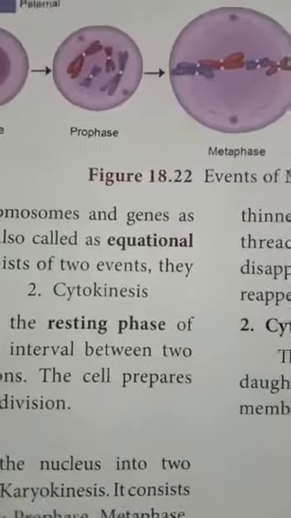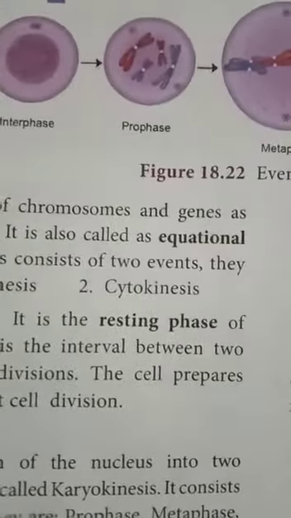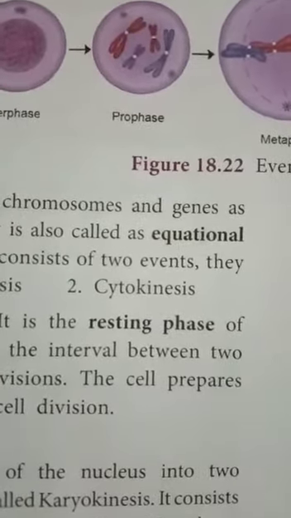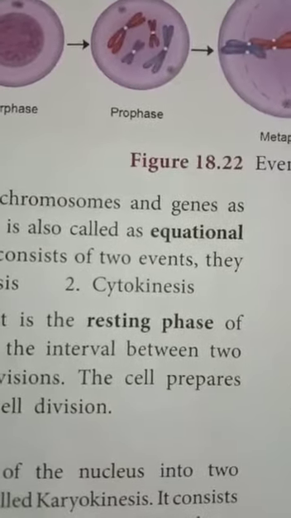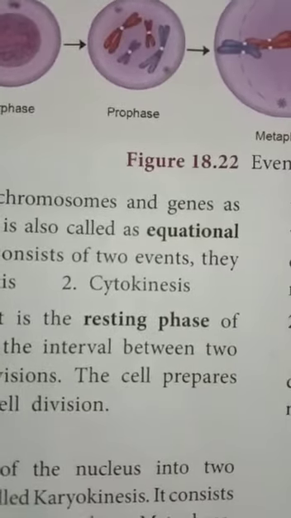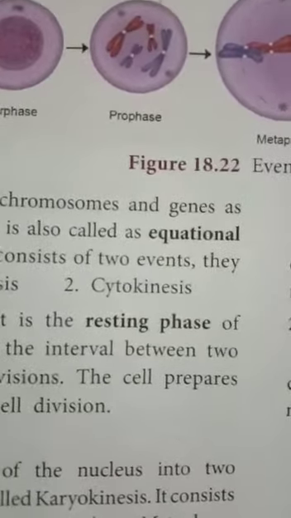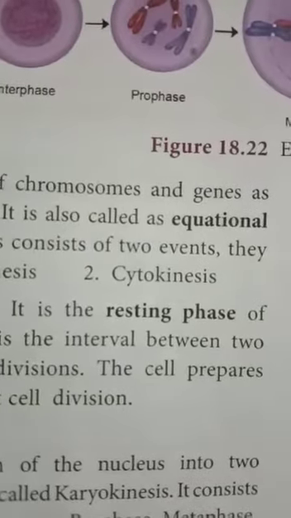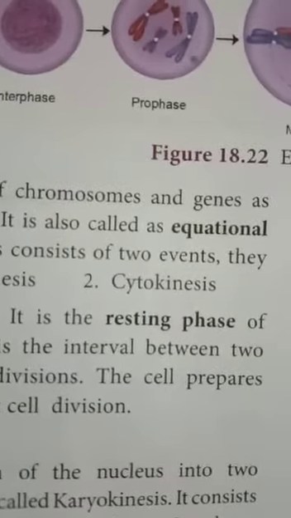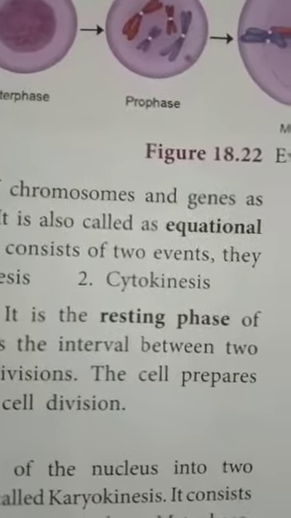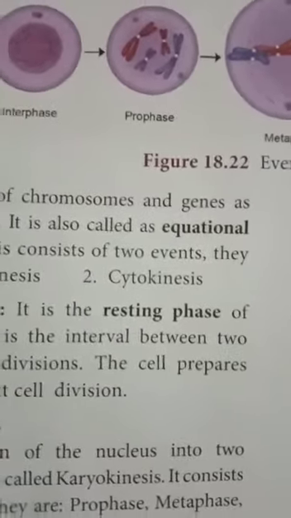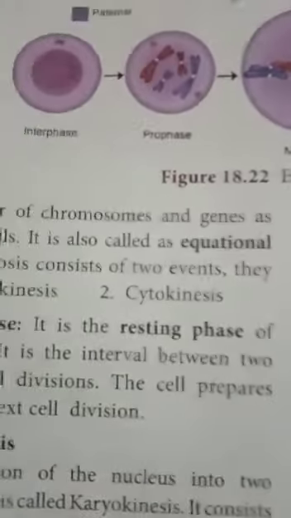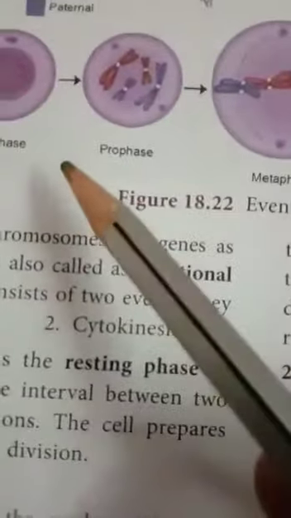Next we learn mitosis. Mitosis was discovered by Fleming in 1879. Mitotic cell division: one parent cell divides into two identical daughter cells, each with a nucleus having the same amount of DNA and the same number of chromosomes and genes as the parent cell.